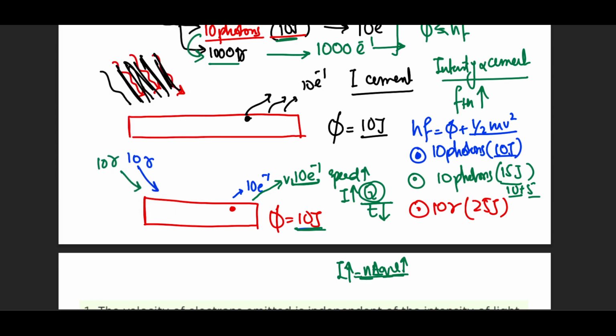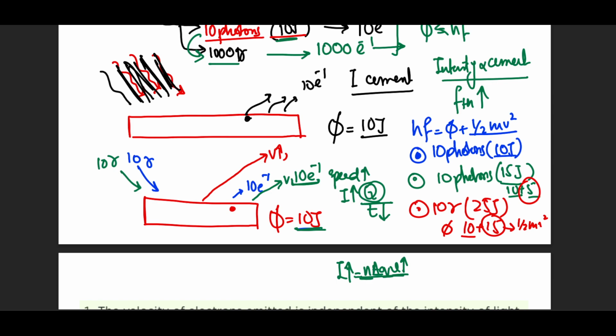In the third case, exactly similar to the green one, but this time the electron is going to go at an even higher speed. If I split this 25 down to 10 plus 15, 10 is used for phi and 15 is used for half mv squared. You see, previously I had a budget of 5 joules to provide the kinetic energy. Now I have a budget of 15 joules. The electron can use 15 joules to get out, so it used that energy and raced away at an even higher speed.